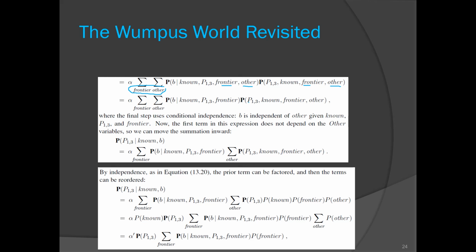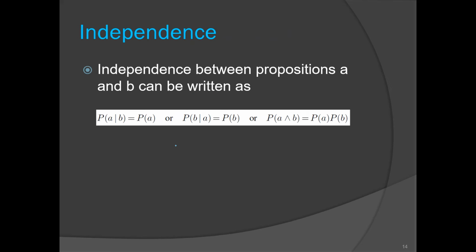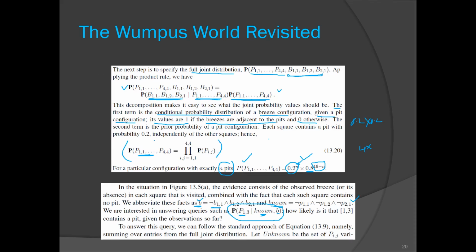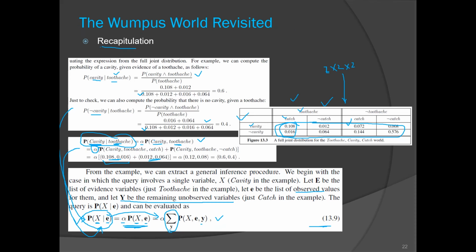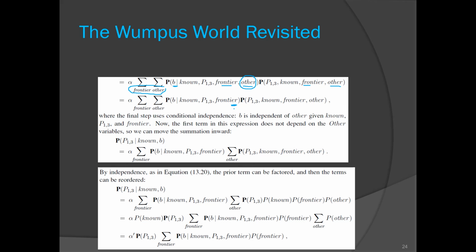What we did here: we know that the probability of breeze is independent of other rooms, so that is ignored here. We have seen the independence equation: if A and B are independent, then we can ignore B. So that other variable is ignored. Other things are same.